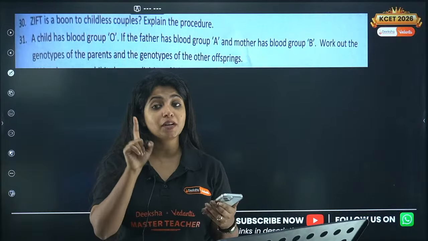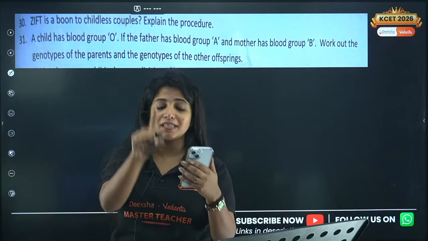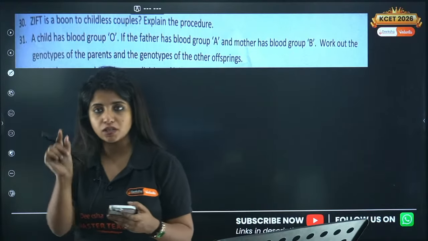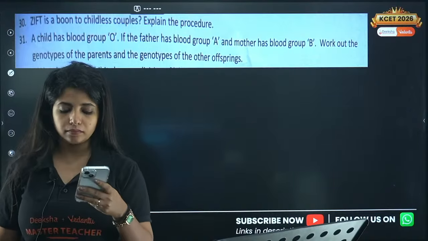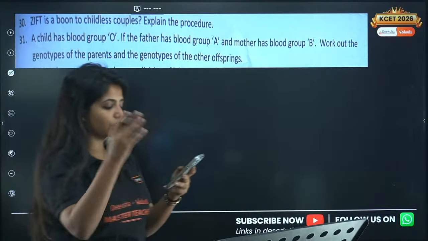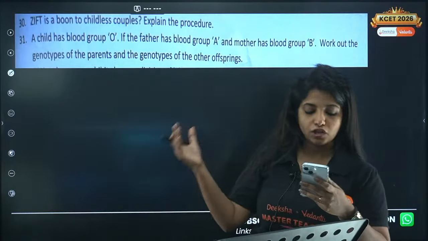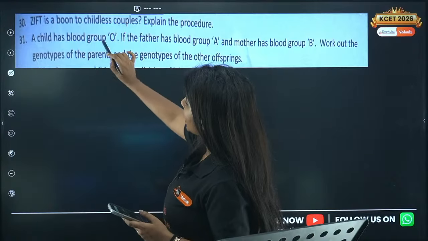Here you have to mention fertilization is happening outside the female body. Mention all these small things. This is part of assisted reproductive technology.